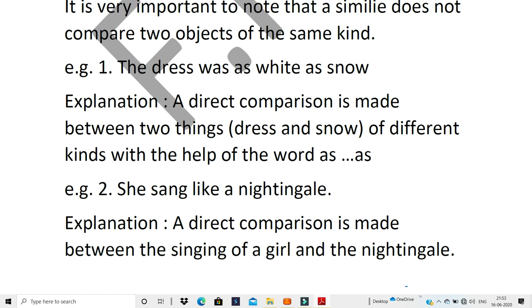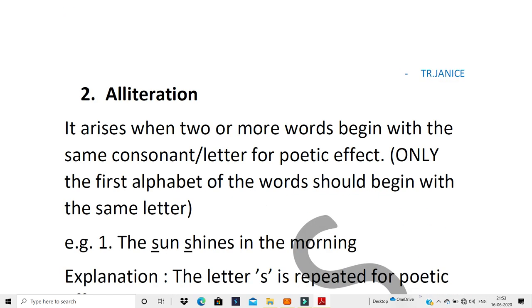Okay, now we move on to the next one. That is alliteration. Now what is an alliteration? When a sentence is given to you, each word begins with an alphabet, correct? So when the sentence is given to you, you look at the first letter of each word.